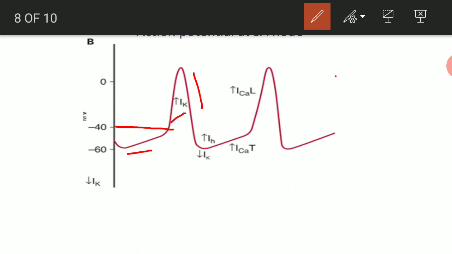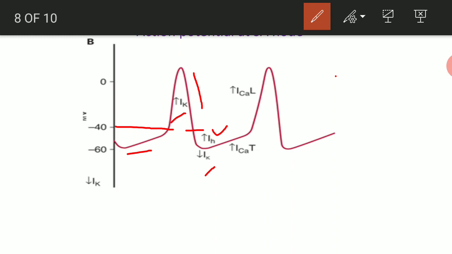Once repolarization comes up to minus 40, it further goes down because potassium channels are open at this point, and this stage is called hyperpolarization. But the funny thing you are seeing during hyperpolarization is the opening of some channels carrying positive charge, sodium and potassium.